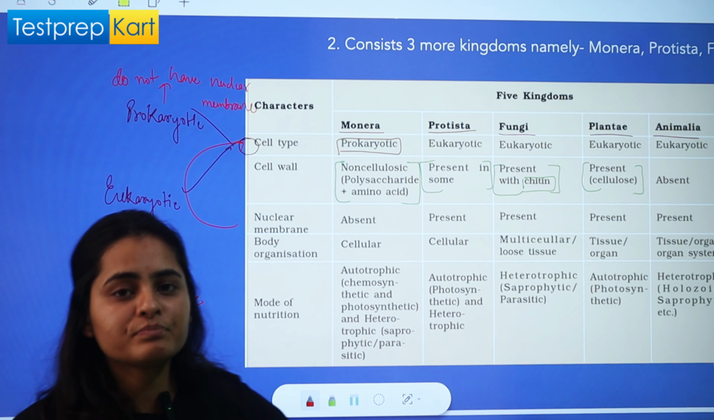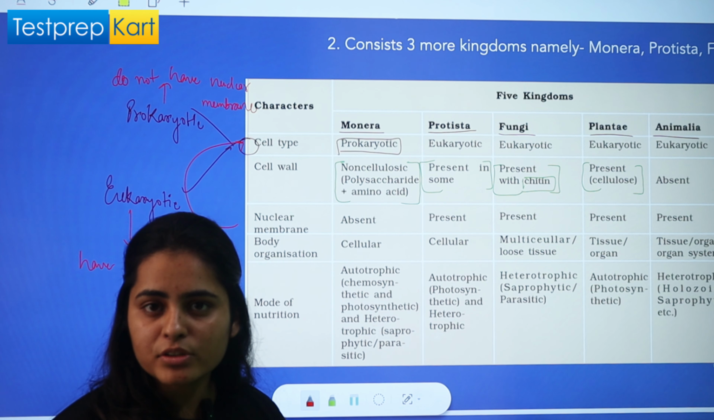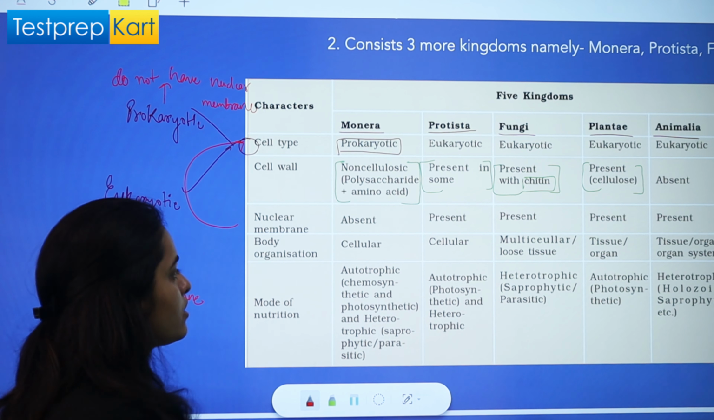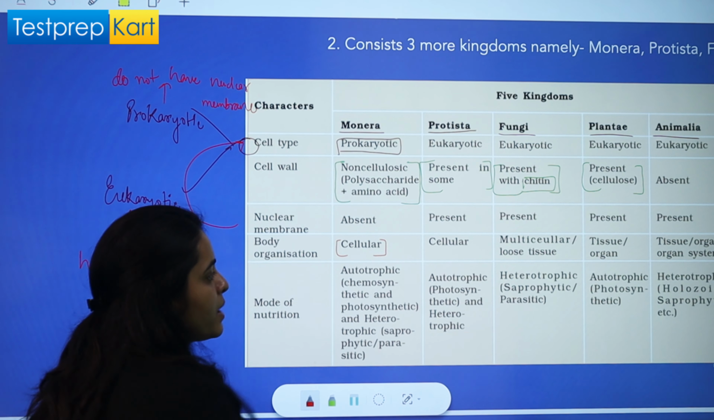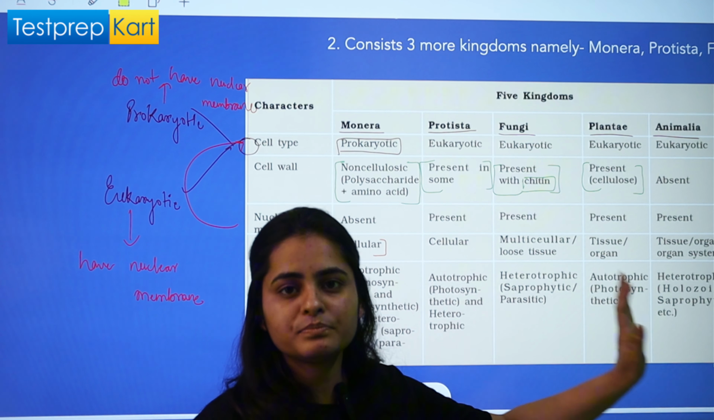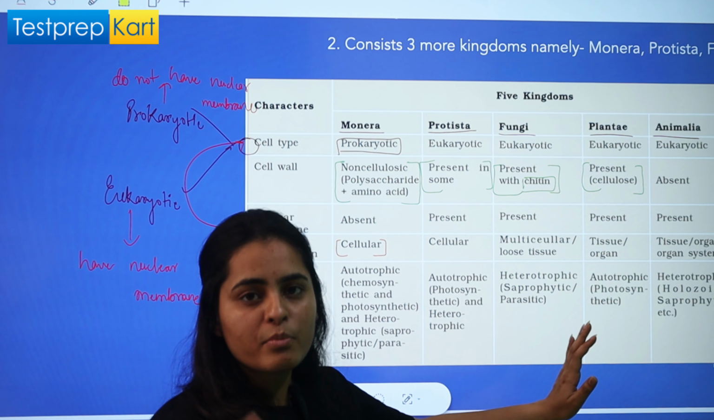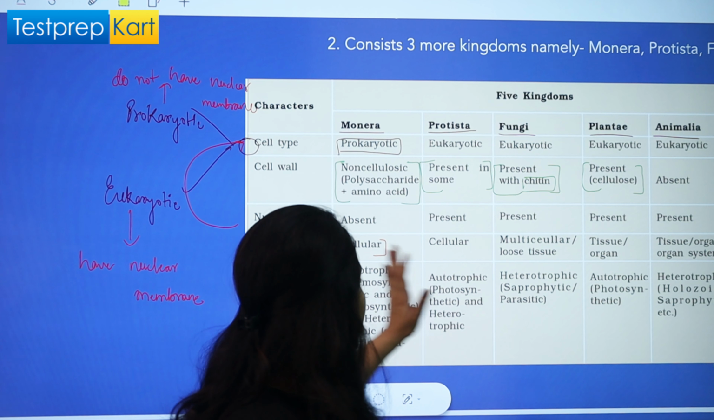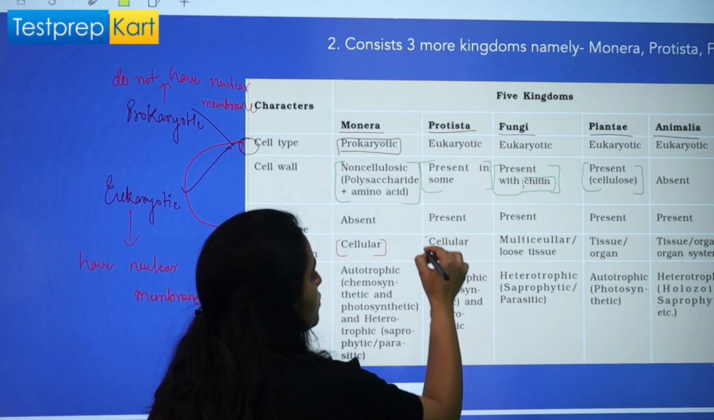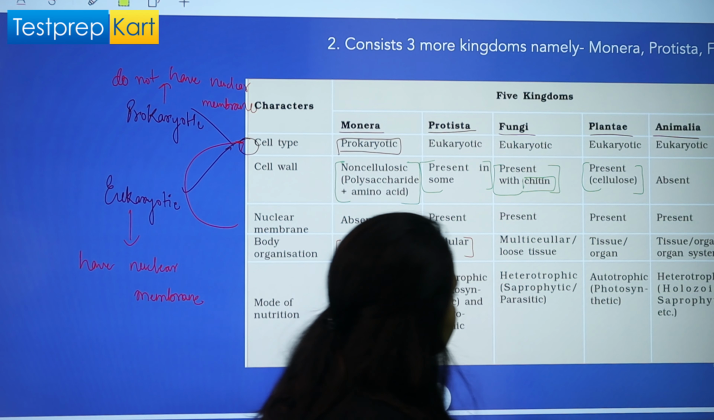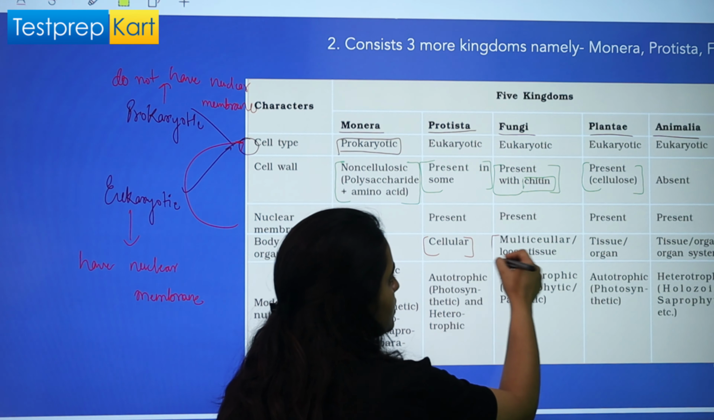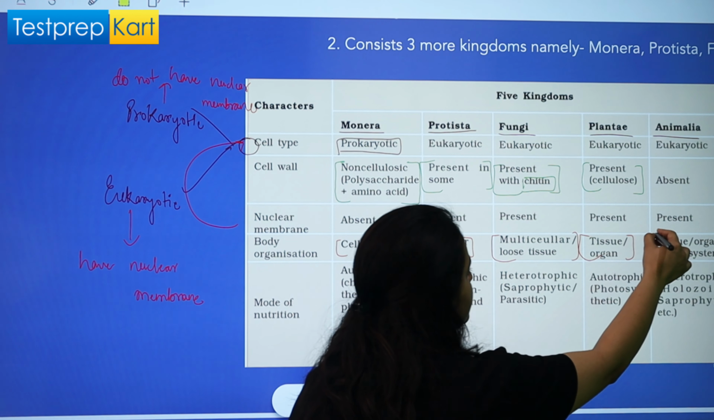See, the prokaryotic cell, or you can say the kingdom Monera, which has prokaryotic cells, has a primitive type of cell, so the organization will be simple. That is only cellular type, right? But as we go from kingdom Monera to kingdom Animalia, as the type of cell gets advanced and developed, the body organization will also get more complex, right? So kingdom Monera and kingdom Protista both have cellular type of organization, but from kingdom Fungi to kingdom Animalia, the complexity increases and it comes up with multicellular, then tissue level or organ level, and then at last animals.